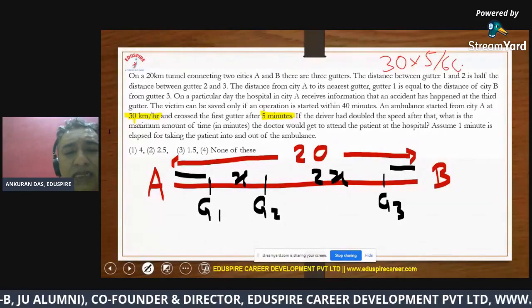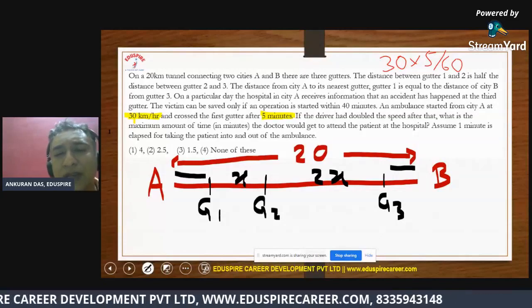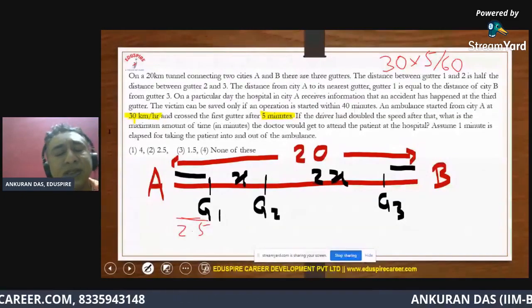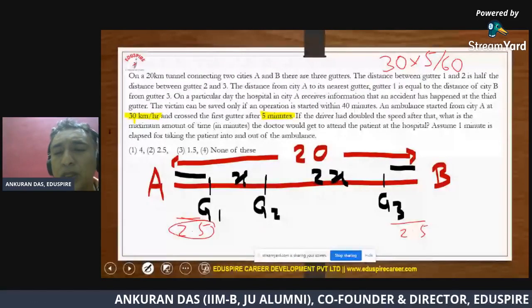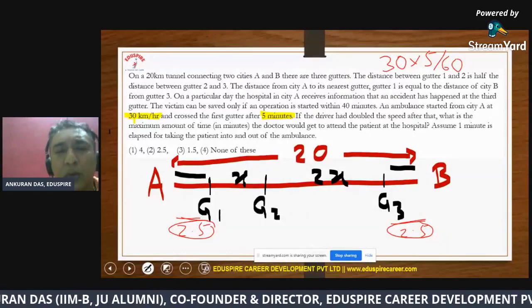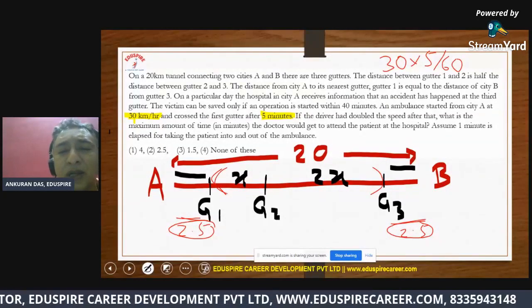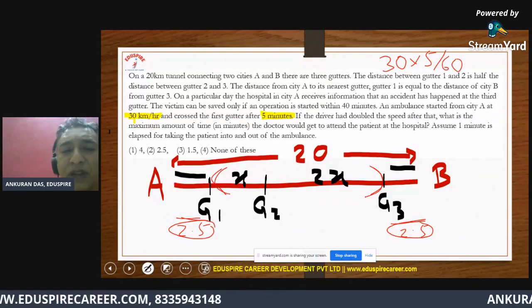So I can say that this distance will be 2.5. Now you see, if that distance is 2.5, then this much is also 2.5 because those two distances are same. So you figure out that these two put together is 5 kilometers. So you take it out from 20, so you're left with 15, which is basically the distance between gutter 1 and gutter 3. Now, how can I break 15 in the ratio 1:2?